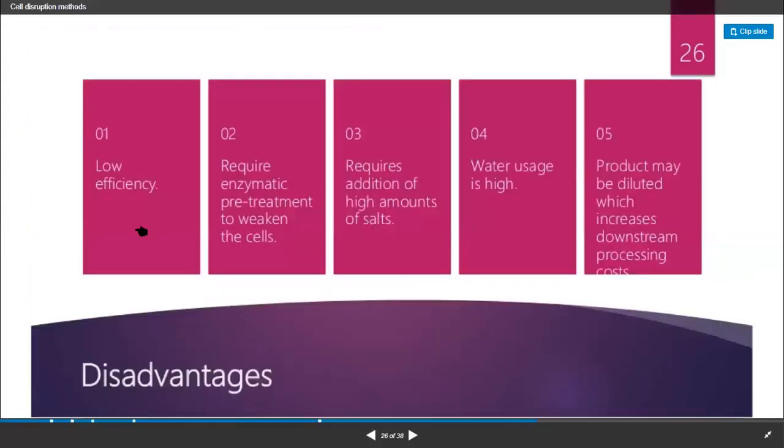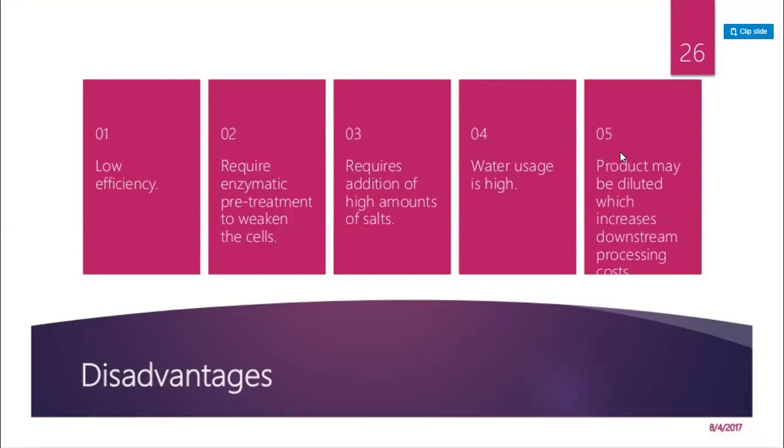So what are the disadvantages of this method? They are very low efficient. They require enzymatic pretreatment. They require addition of a high amount of salts. They require water usage. The product may be diluted with increased downstream processing cost.